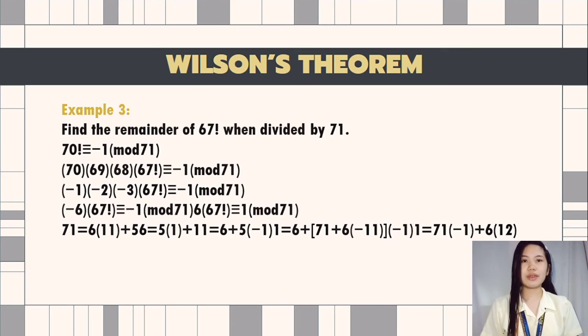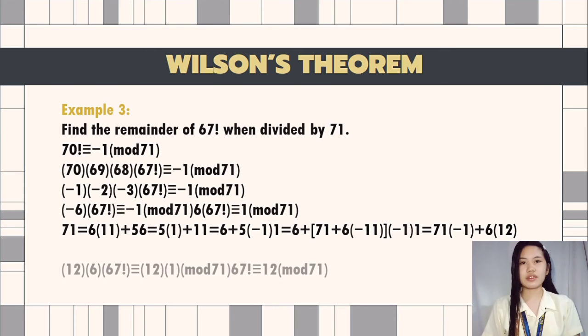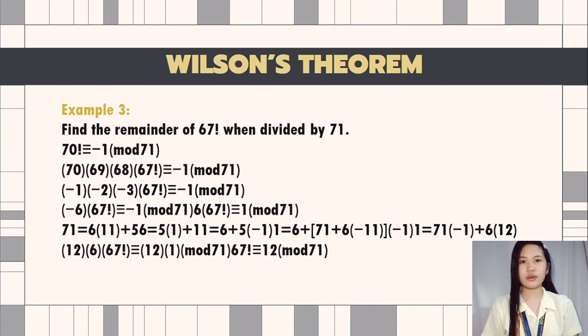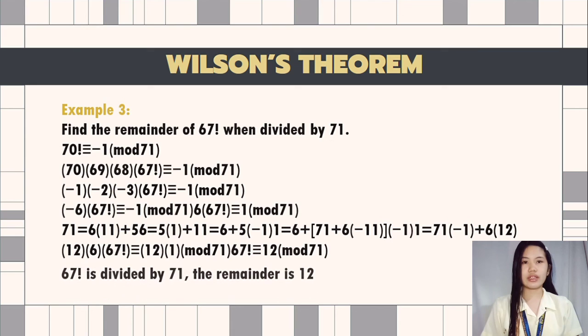Hence, 12 can be used as an inverse. Thus, 12 times 6 times 67 factorial is congruent to 12 times 1 mod 71, so 67 factorial is congruent to 12 mod 71. Hence, when 67 factorial is divided by 71, the remainder left over is 12.